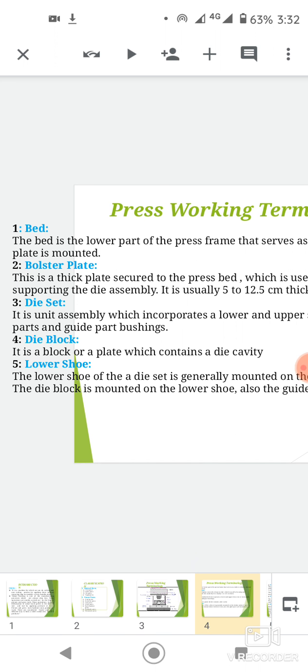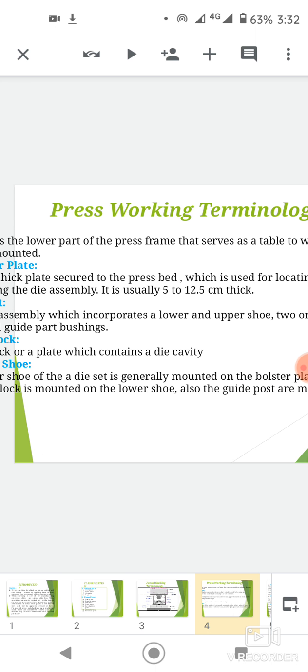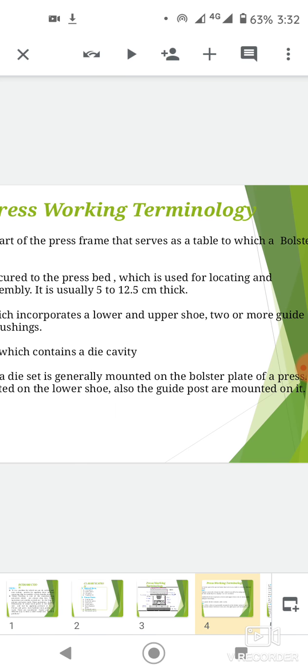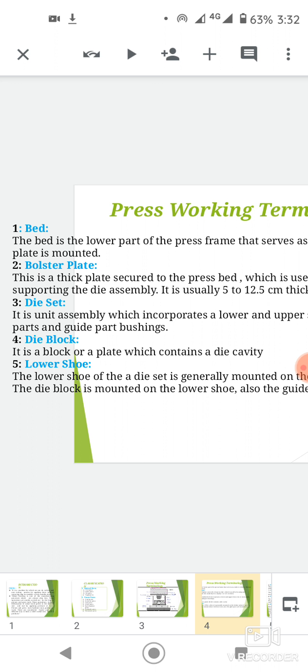Die set. It is a unit assembly which incorporates a lower and upper shoe, two or more guide posts and guide post bushings. Die block. It is a block or plate which contains a die cavity.